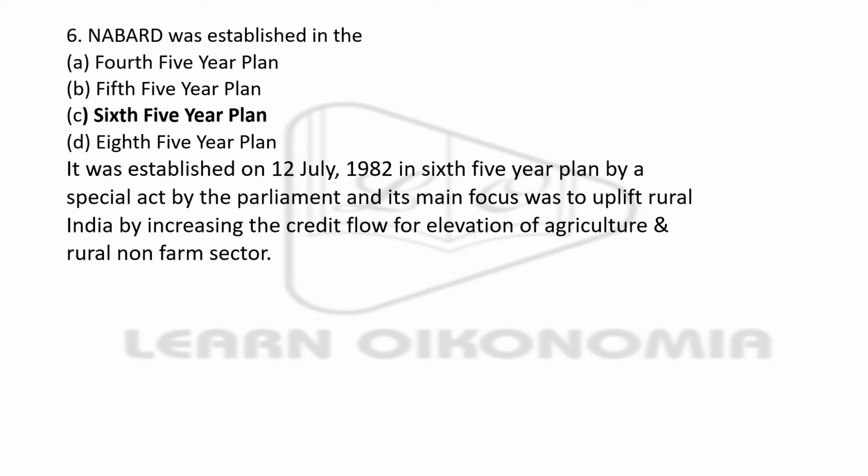It was established on July 12, 1982, by a special act of Parliament, which focuses on the upliftment of rural India by increasing the credit flow for the elevation of agriculture as well as the rural non-farm sector. It is for achieving all these kinds of objectives. NABARD was set up on July 12, 1982.